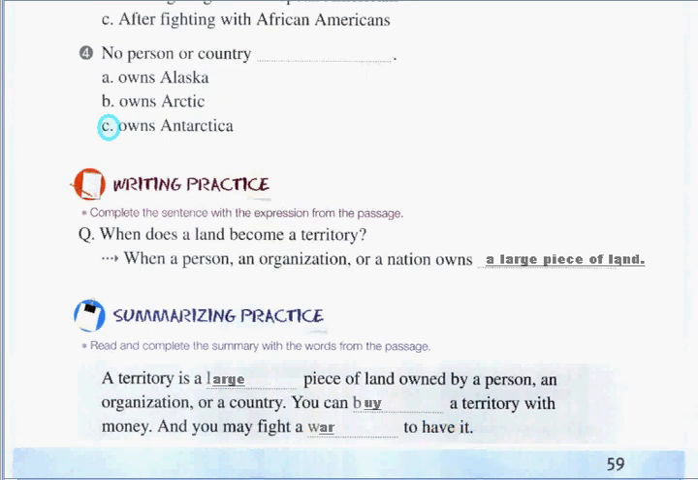Good. So I hope that you got all the correct answers here. This is the end of our activity for today. I hope that you enjoy it and you learn a lot. It is fun and exciting to learn English.